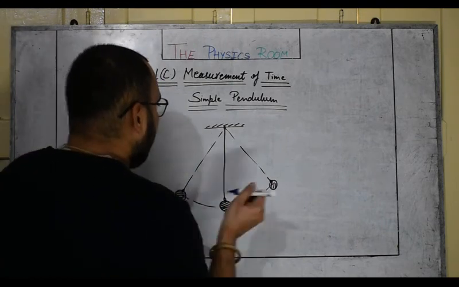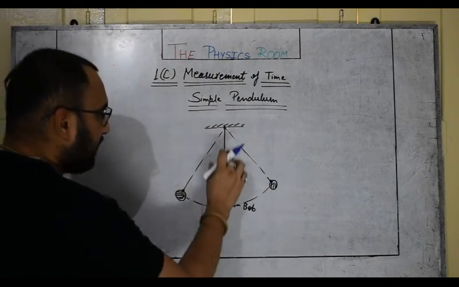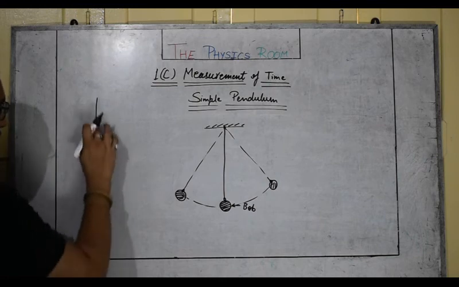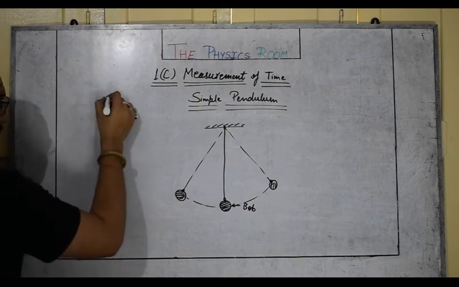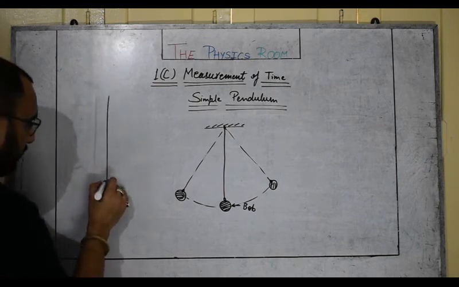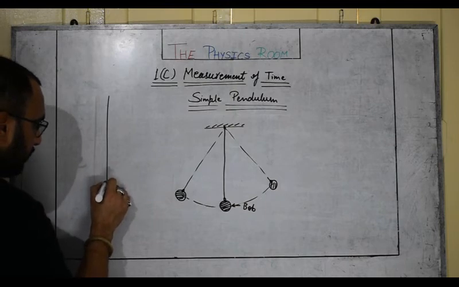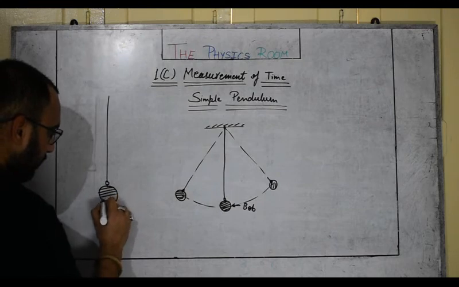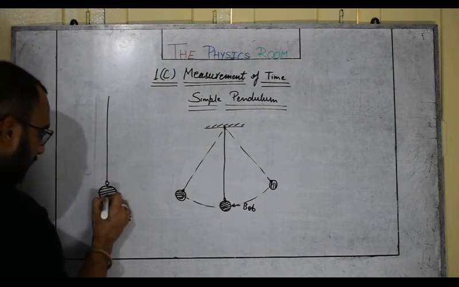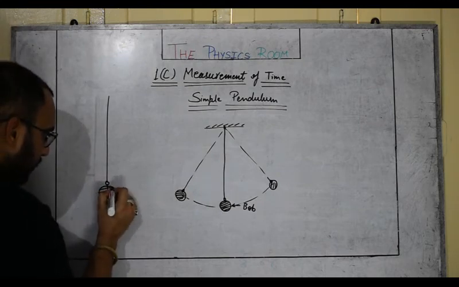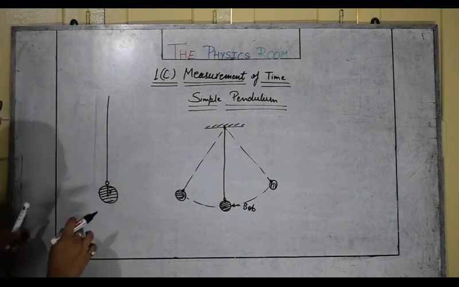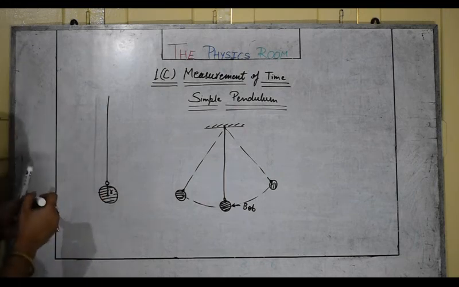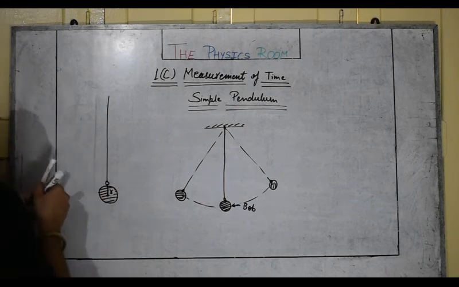One specific property we need to understand about this pendulum, and I would like to draw it a little bit bigger here so that you will be able to understand this particular property. It's a hook length and the bob. Obviously it has its own radius also. Let's say R is the radius of this bob. And this is the rigid support.